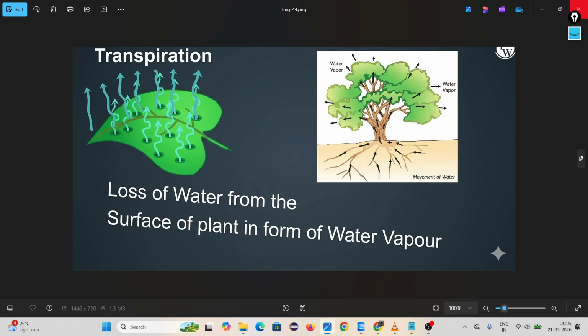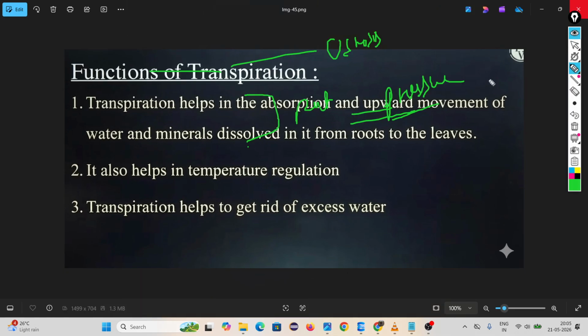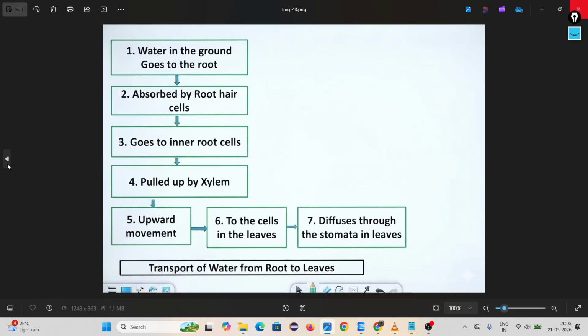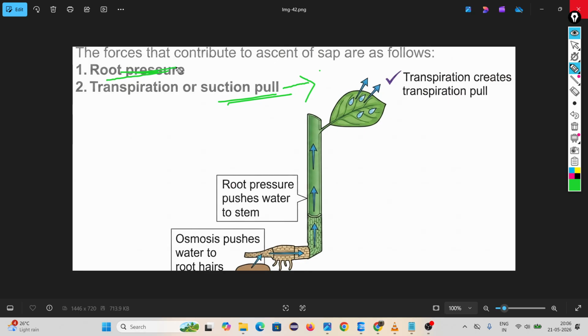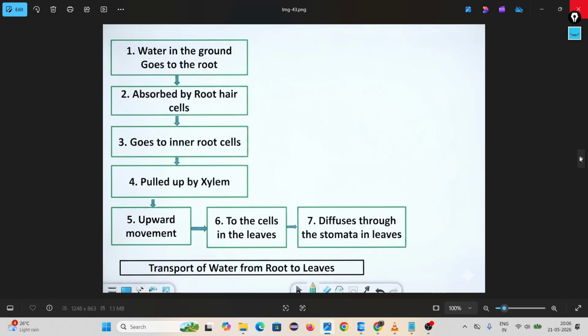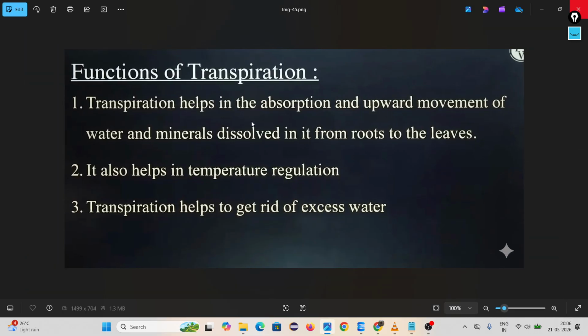And then what is the function of transpiration? You have to remember. Sometimes they ask you how to remember. During daytime, the plant gets the highest water by suction pull, because sunlight is available. But during night time, it is due to root pressure. Then look, function of transpiration. Transpiration helps in the absorption and upward movement of water and minerals dissolved, from the root to the leaves. Due to transpiration, suction pull is created. Due to this, our water and minerals go near to the leaves.